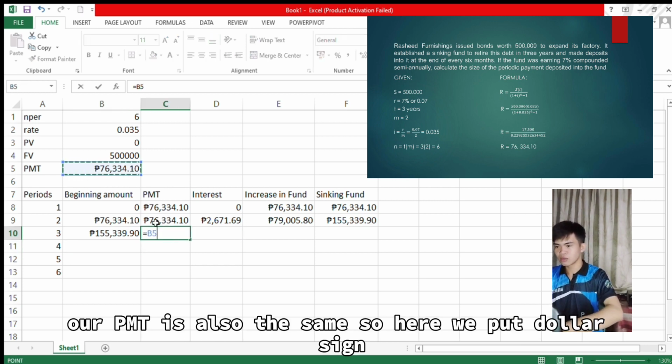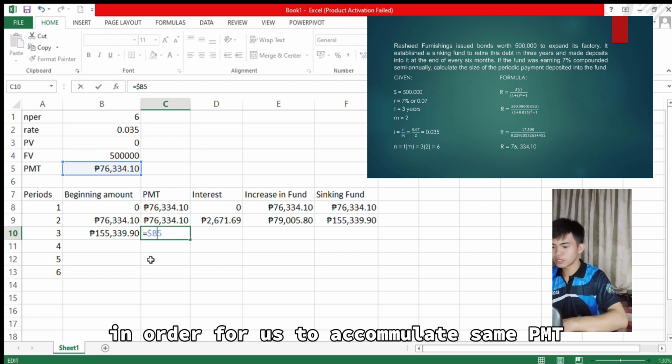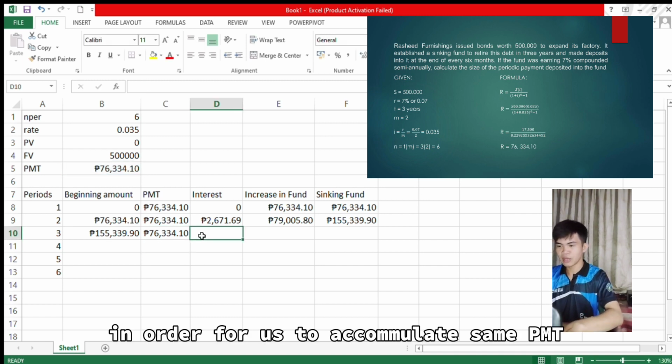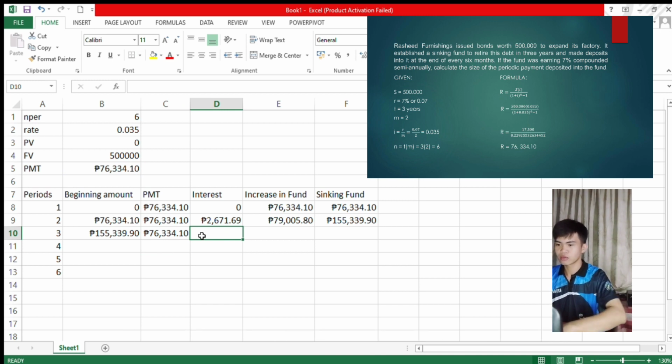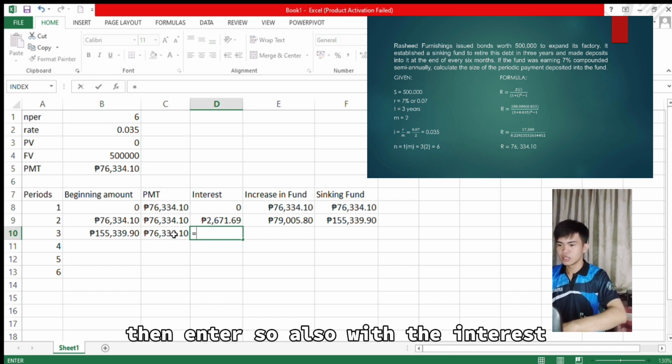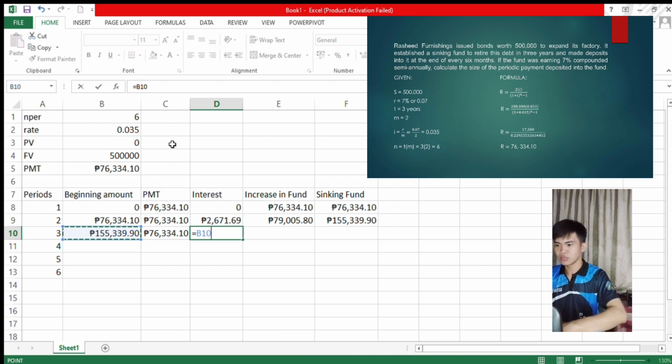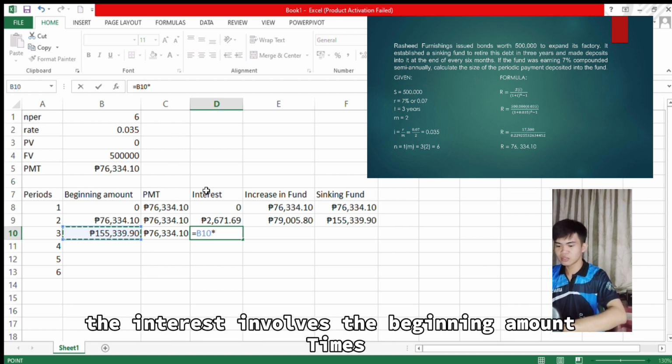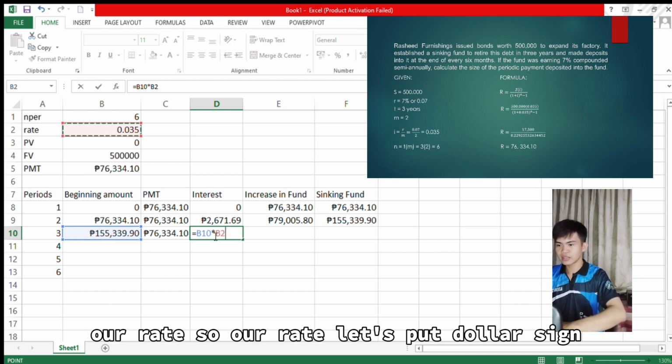So our beginning amount is 155,000. Our PMT is also the same. So here we put a dollar sign in order for us to accumulate the same PMT. Then interest, also the same. So interest equals beginning amount times our rate.